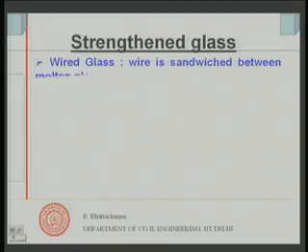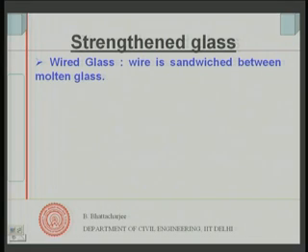Let us see how to strengthen glass, because we have said that glass, first of all, has got low strength, it is brittle, it has got low fracture energy, and therefore we would like to strengthen glass. So, we can strengthen the glass in some manners.